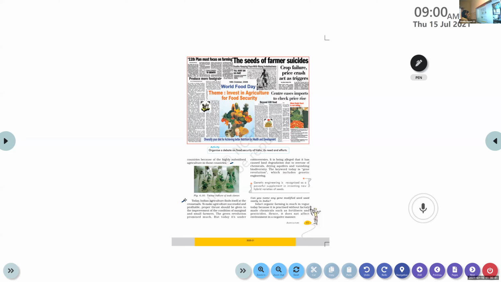It is being alleged that it has caused land degradation due to overuse of chemicals, drying aquifers, and vanishing biodiversity. So there is also a trouble with agricultural production. We are using more chemical fertilizers, insecticides and pesticides, which mix with the land and the quality of the land will reduce. Over irrigation will empty the aquifer. Aquifer means the groundwater, right? And there is encroachment into forest areas for cultivation. Using more forest land to cultivate goes against biodiversity, the plants and animals, flora and fauna.